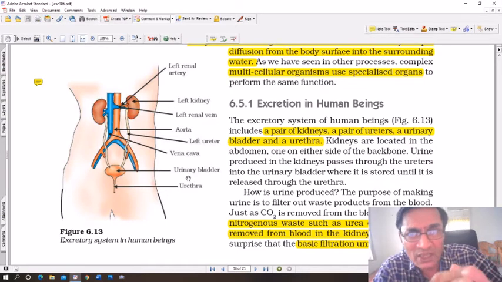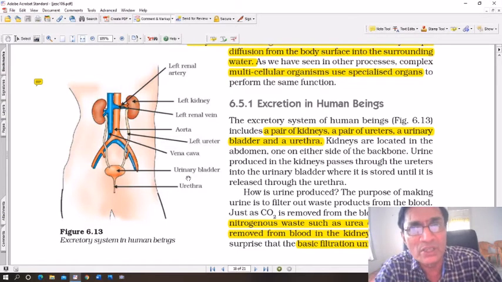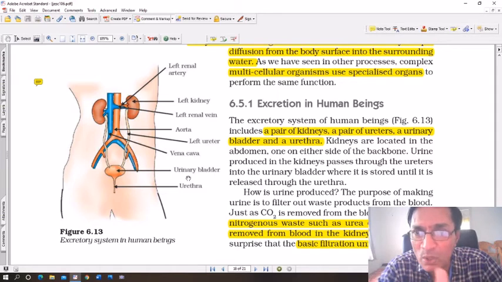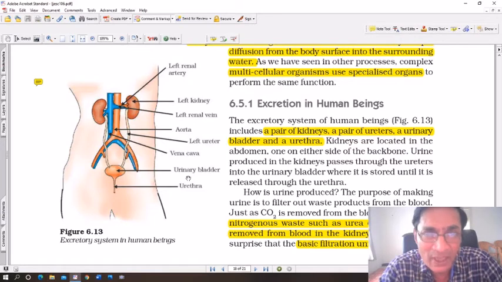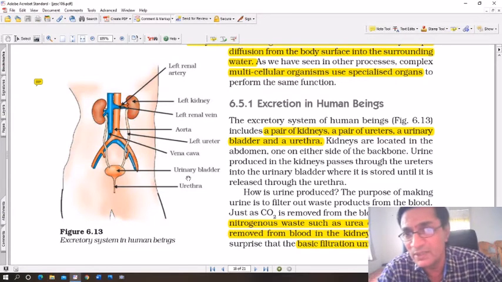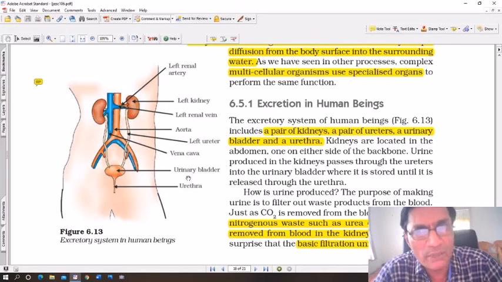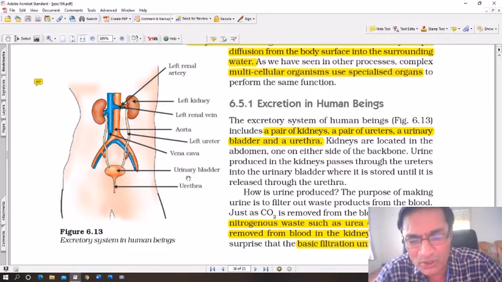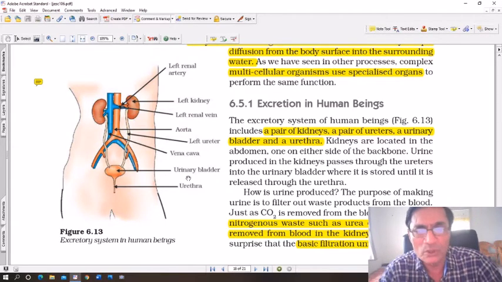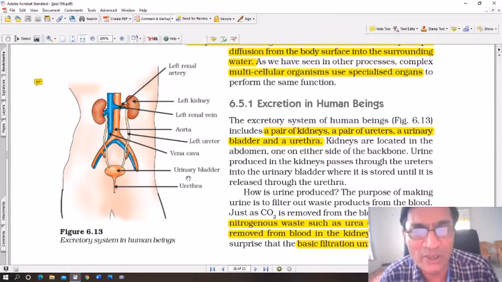So this is the liquid waste. Solid waste, we have already discussed, is removed by the large intestine through the rectum and the anus. In case of liquid waste, this is how the urine is filtered by the kidneys. Of course, gaseous waste, carbon dioxide, is also produced, and that is ejected through the lungs. So gaseous waste in the form of carbon dioxide is ejected by the lungs, liquid waste is filtered and removed by the kidneys, and the solid waste is removed by the large intestine. This whole process together is called the excretory system in humans.